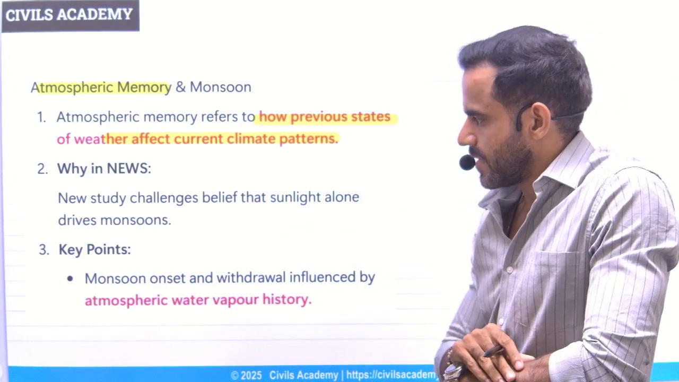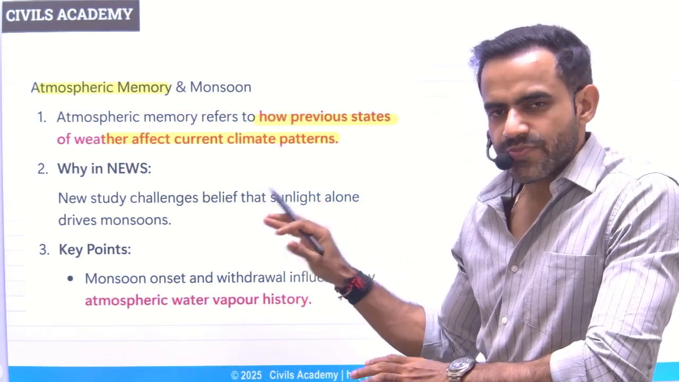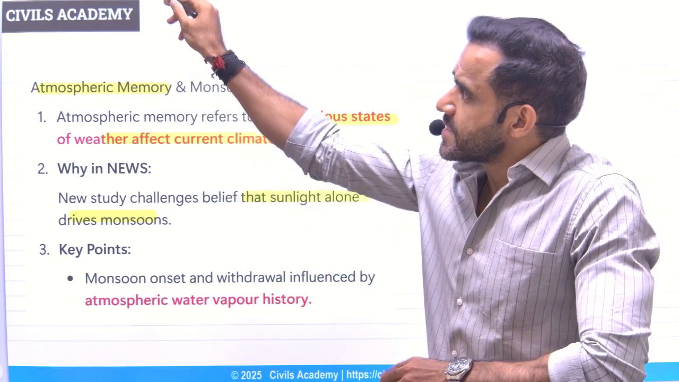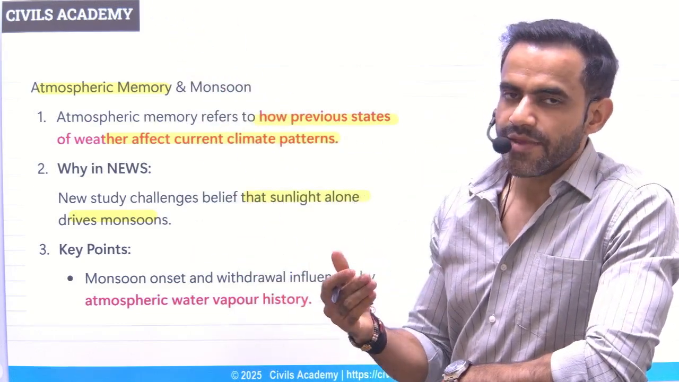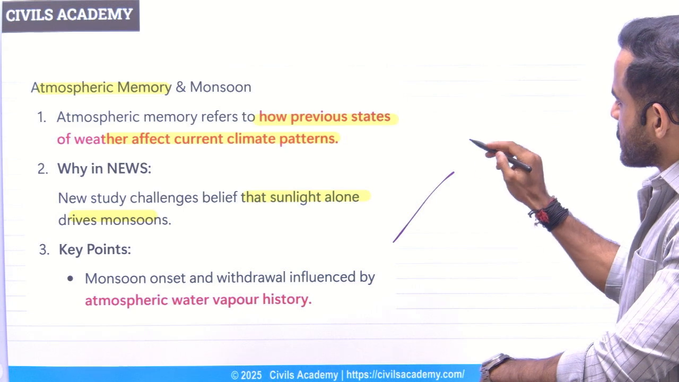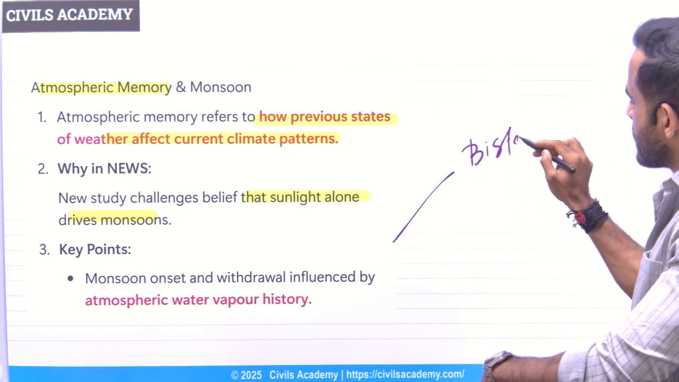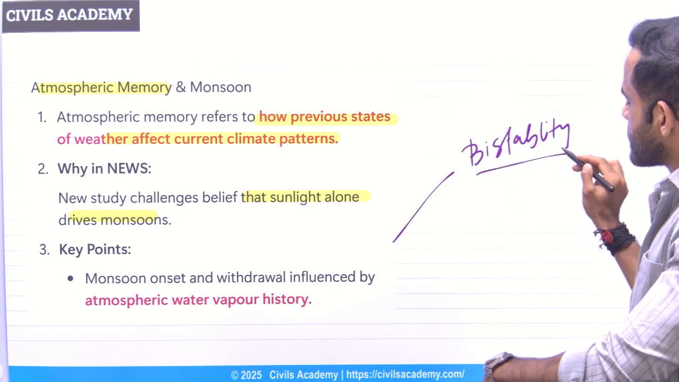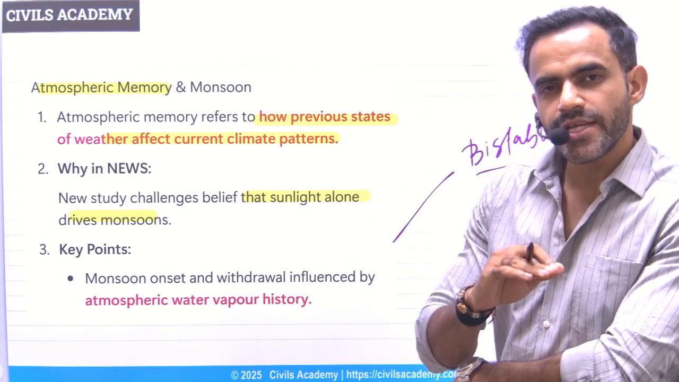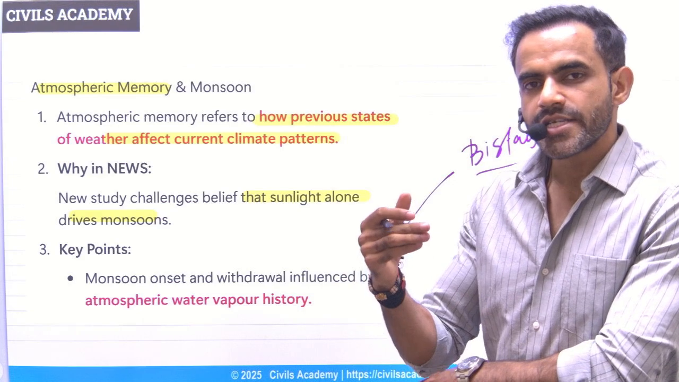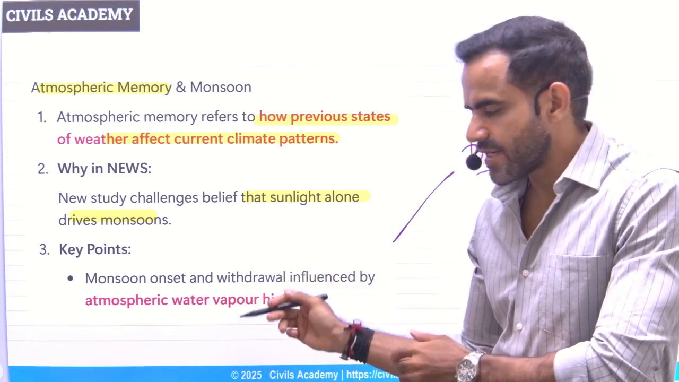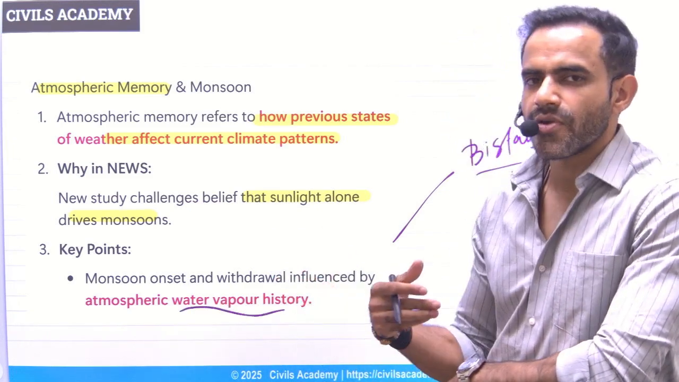will change accordingly. So previously there was belief that the monsoon is mainly driven because of sunlight alone. But now the recent study has said that apart from sunlight, even the atmospheric memory also affects the monsoon. And this concept is basically referred as bistability. What is this bistability? It simply means the same quantity of sunlight may lead to dry condition, or may lead to good rainfall depending on the situation of atmosphere last time. So it simply says that apart from sunlight, even the water vapor history also impacts the rainfall.